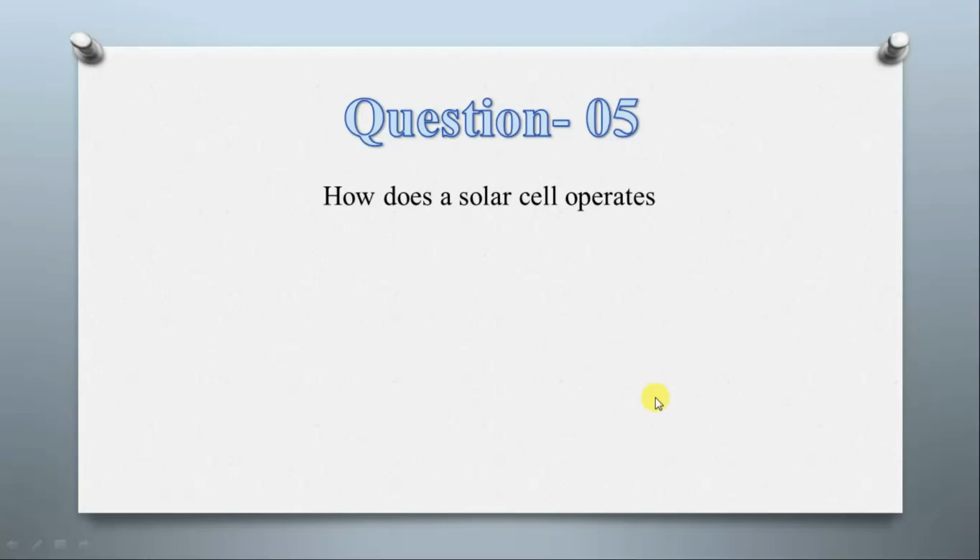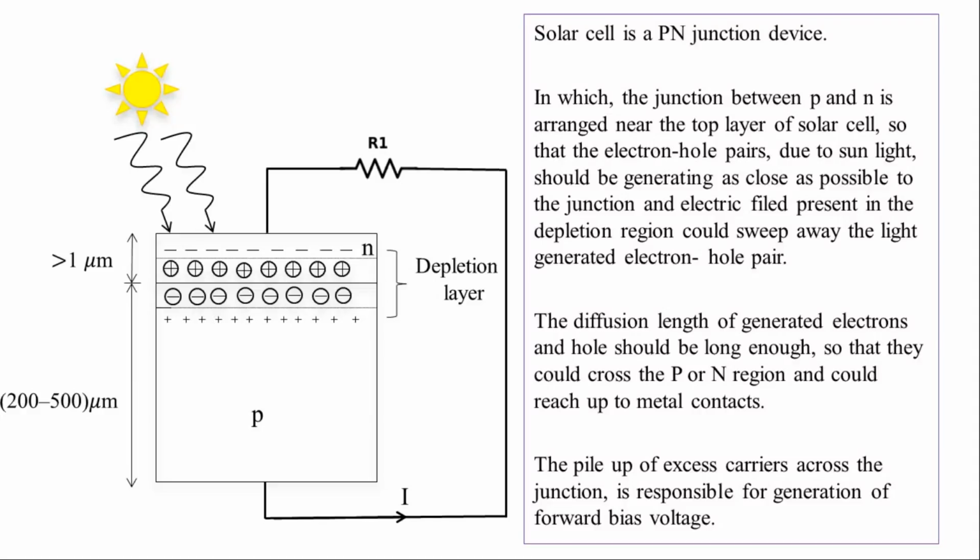Here's the fifth question. How does a solar cell operate? A solar cell is nothing but a p-n junction device, but the way it operates is completely different from how a p-n junction diode operates. There are two things we have to keep in mind while making a solar cell. The first is that this is a p-n junction. This is the p-type semiconductor, this is the n-type semiconductor, and this is the depletion region, which formed because of the diffusion initially.